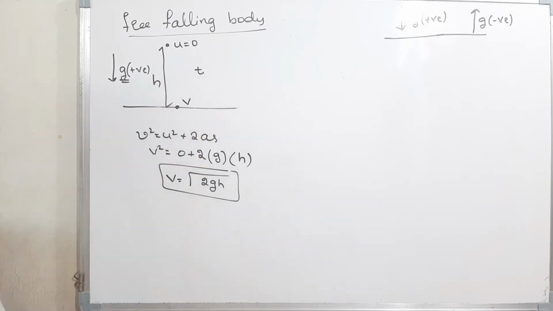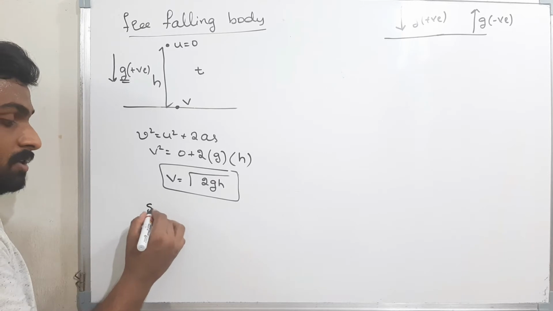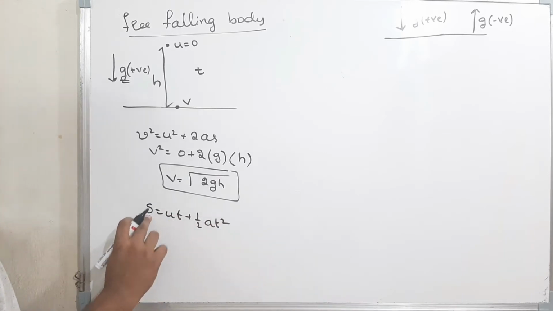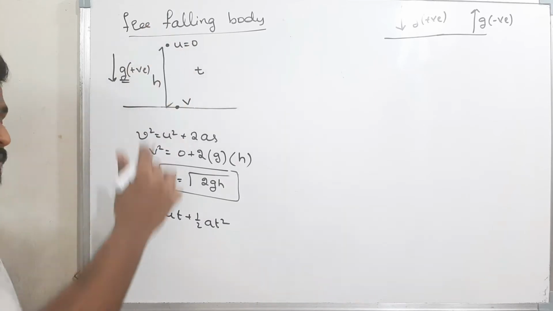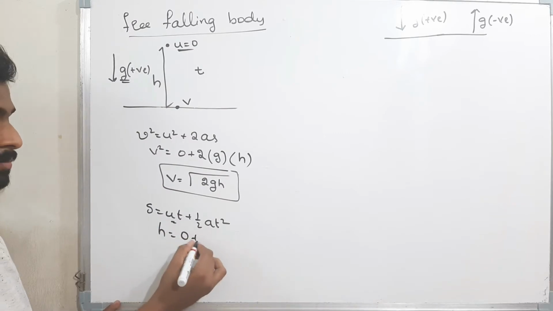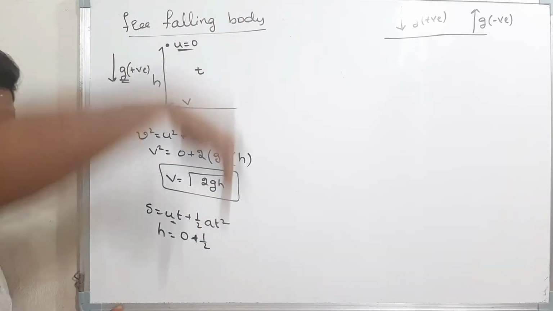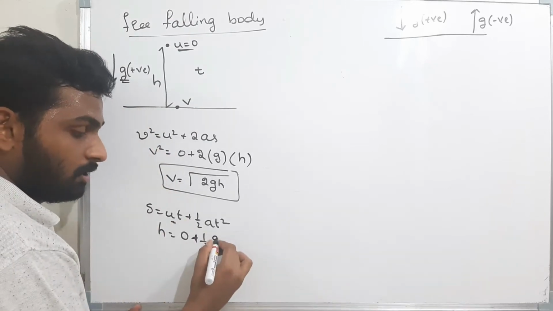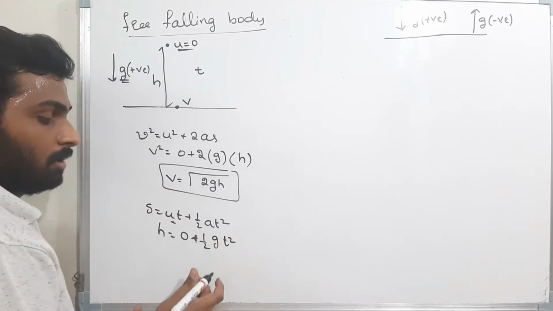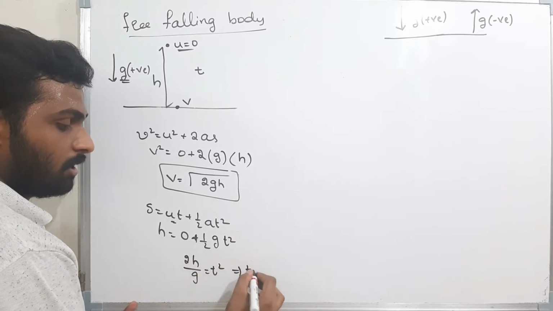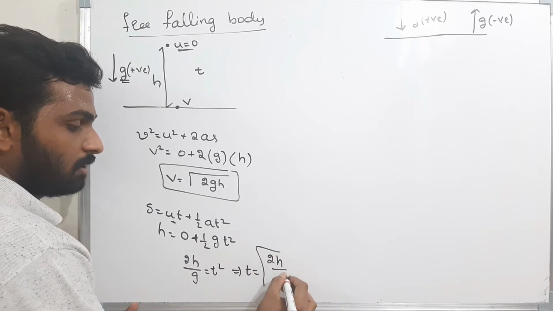Now what is the time taken? How can I find the time taken? Now see here. S is equal to ut plus half a t square. Now what is S? S is nothing but the height traveled by the body. That means h. What is initial velocity? The initial velocity of the body is 0. Therefore 0 plus half into what is the acceleration when the body is coming down? When the body is coming down, the acceleration is positive. Therefore g. What is the time? That is t square. Therefore 2h by g is equal to t square. Therefore the time is root of 2h by g.